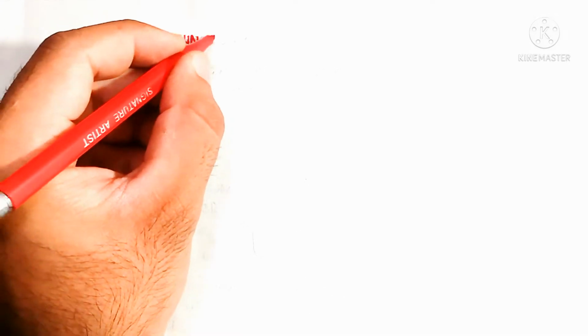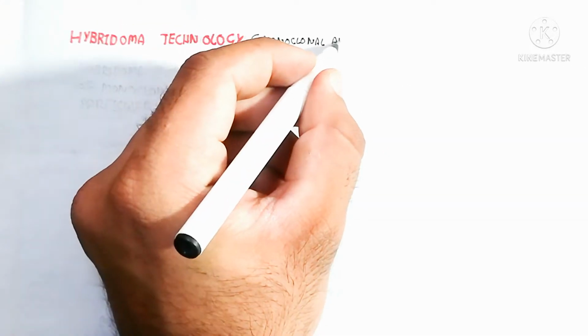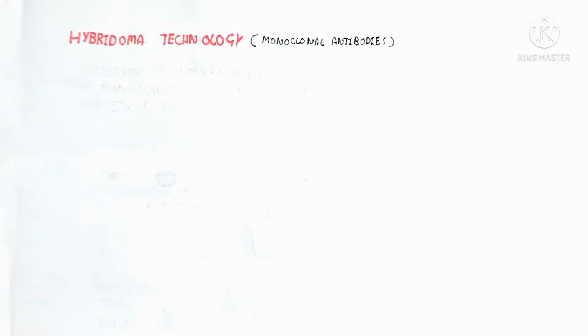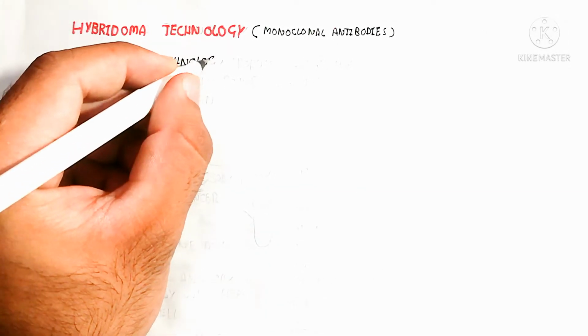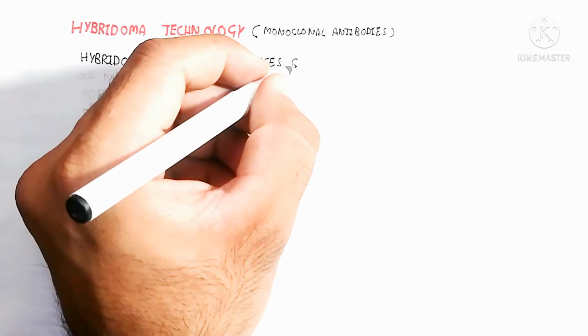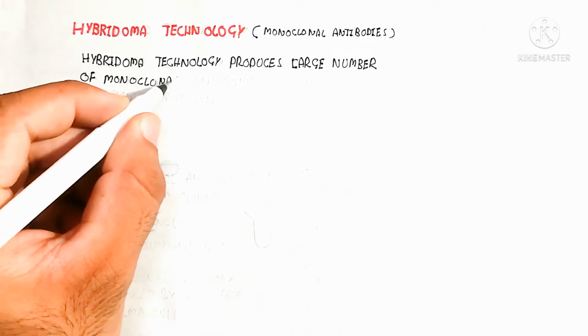So here we will discuss the hybridoma technology. Hybrid means two different types of cell that combine to become a hybridoma cell. It is used for the production of monoclonal antibodies. The hybridoma technology produces a large number of monoclonal antibodies against a particular antigen. Monoclonal antibodies are important because they are used against diseases, cancer, and other things.